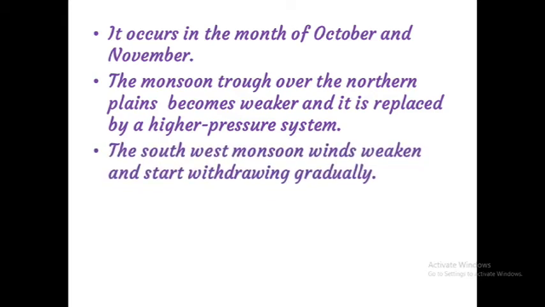The southwest monsoons weakened and started withdrawing gradually. The southwest monsoon comes to our land because of the low pressure in the northern plains. But when high pressure comes in the northern plains, there is no low pressure. That means the strength of the southwest monsoon wind becomes weak and it starts to withdraw from our land.